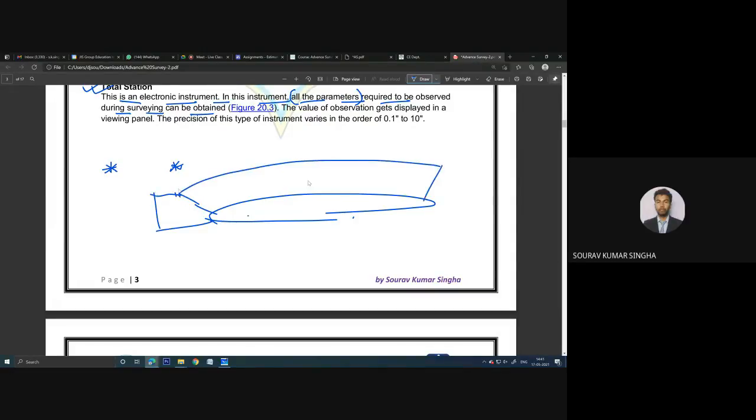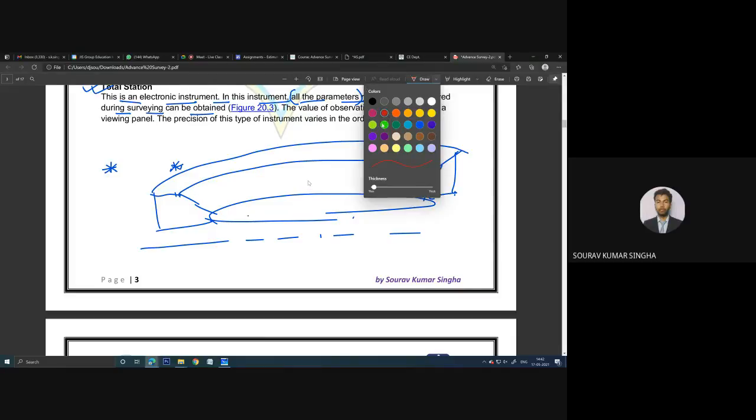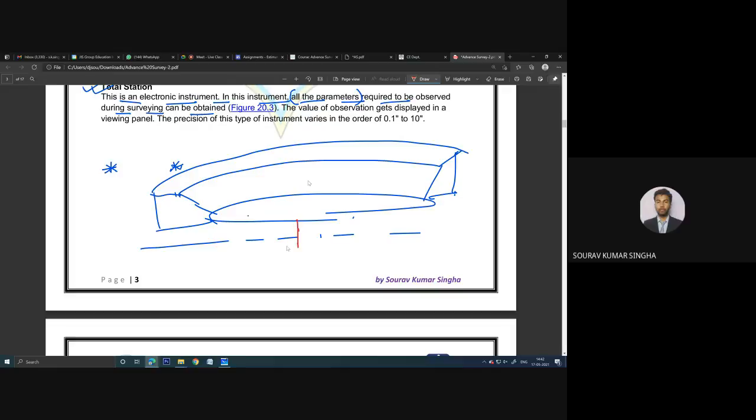Suppose in our college we have seen this kind of field, and here we have the stadium, something like this. Here you have the road, and here you have the college. Suppose in this position someone is taking readings using this total station. He will take the reading on this point, this point, and each and every point to make the boundary of the field.